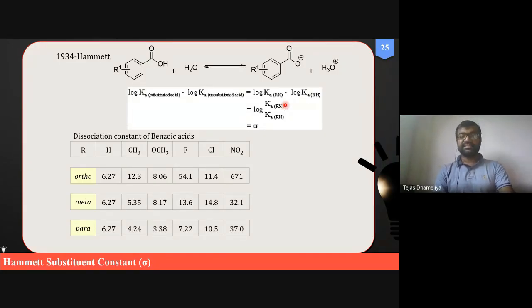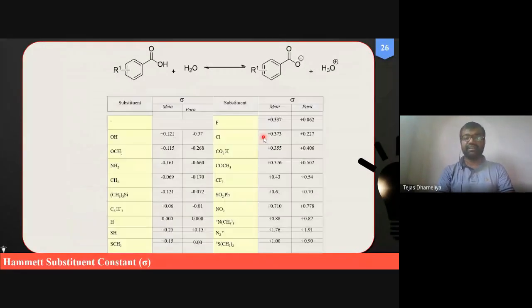And this RH, which is on your screen, is the dissociation constant for the unsubstituted simple benzoic acid. So the log of the ratio of the dissociation constant of the substituted acid to that of the unsubstituted acid is called the Hammett constant. We have seen this very categorically in the last slide.